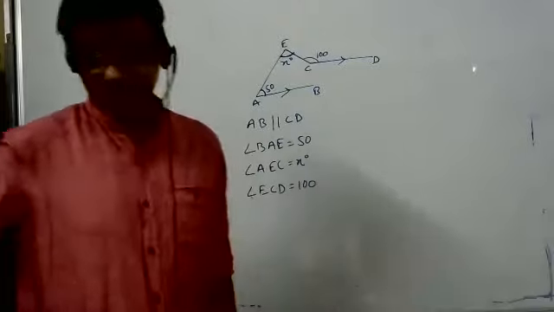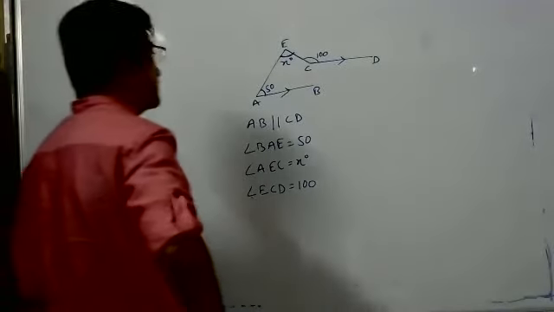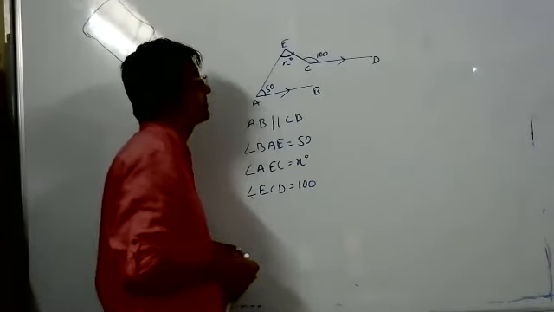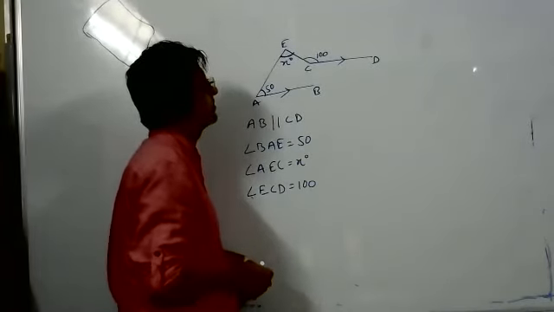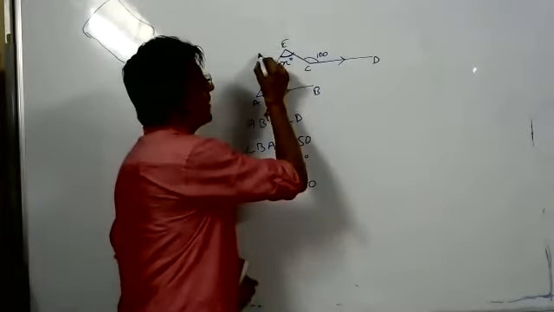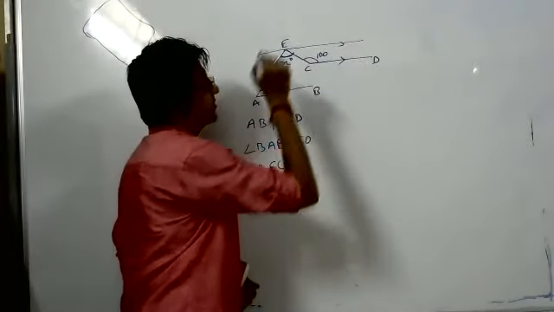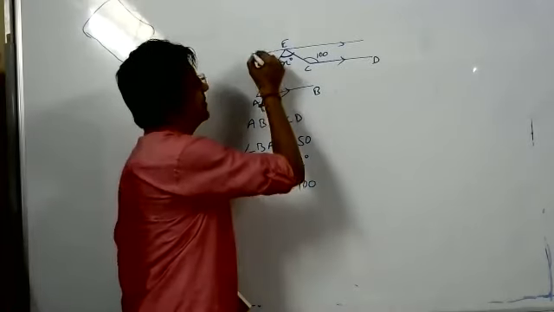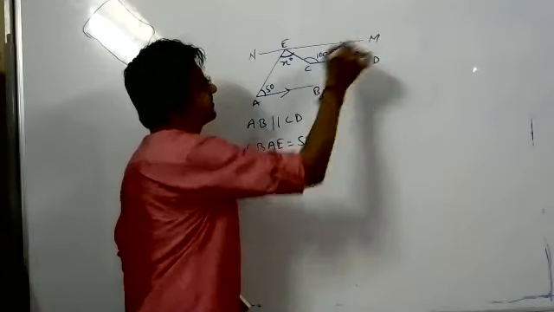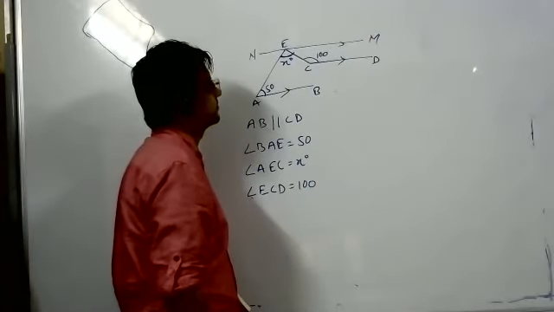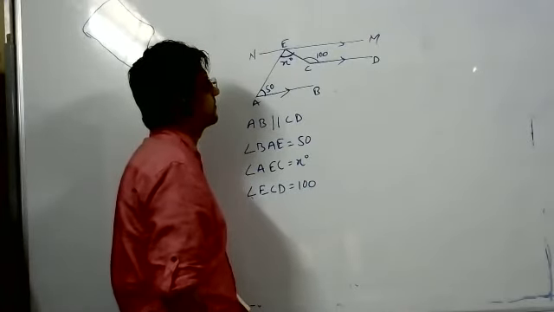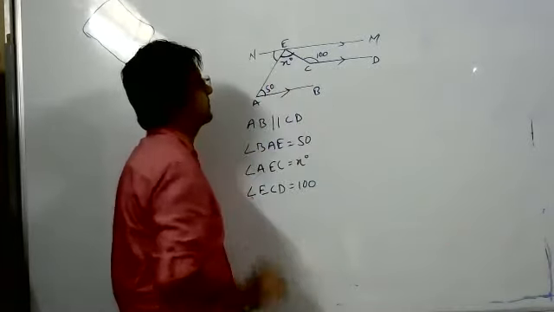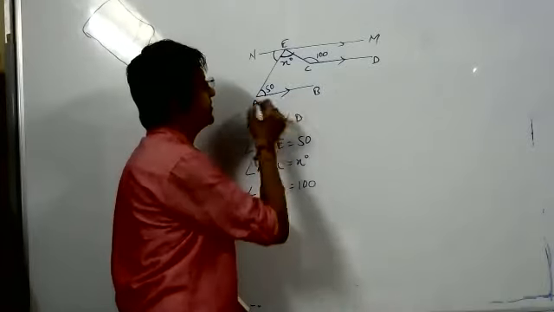Yes, Siddharth. Sir, what I did is I drew a line on top, parallel to E. So you draw a line parallel to this. Okay, we can name it NM. Yes, sir. Now we can take the angle NEA and EAB. Okay.